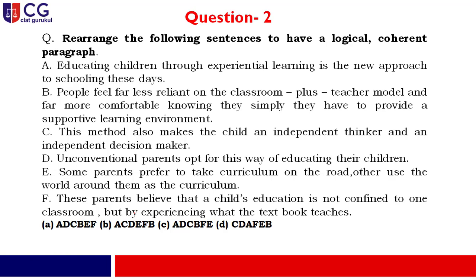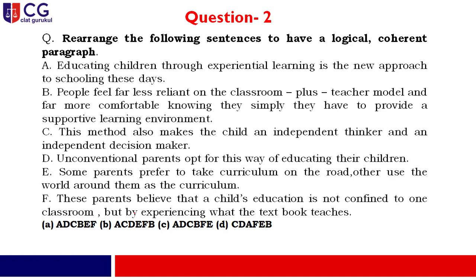Now, after that, once you are into experiential learning, definitely it will create some doubt as well as confirmation in the minds of the parents. So definitely the option written over there in D: unconventional parents opt for this way of educating their children. Conventional parents are not supposed to avail this kind of education system. But those who are unconventional parents will definitely opt for this way of educating their children. So A has a direct connection with D because there is a feeling of contradiction over there.